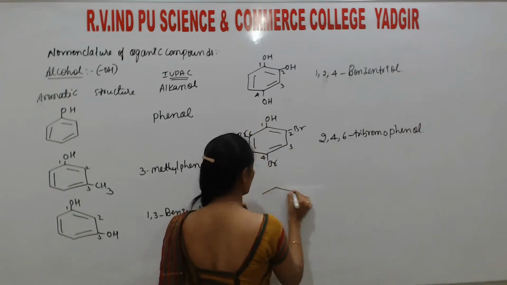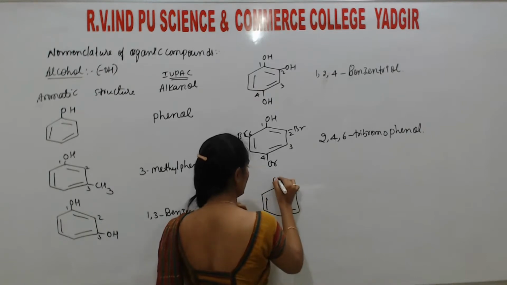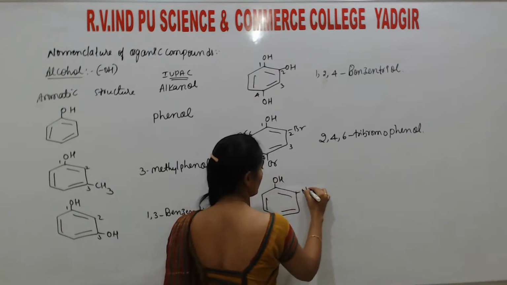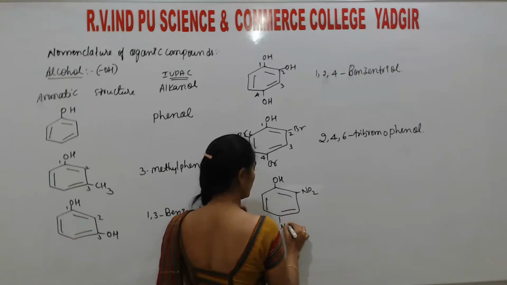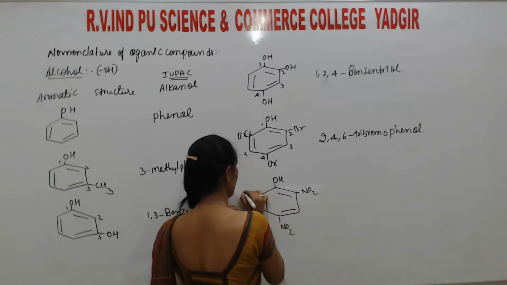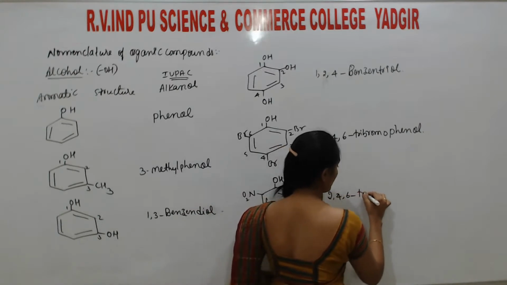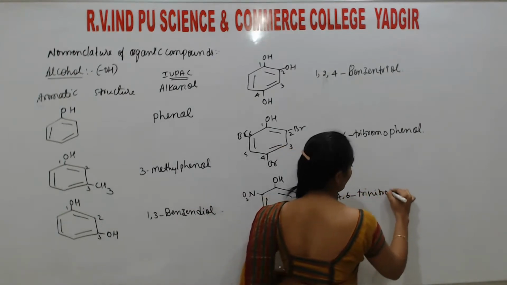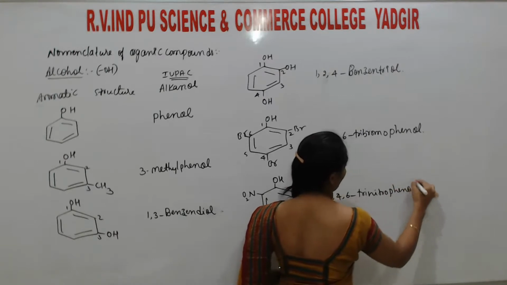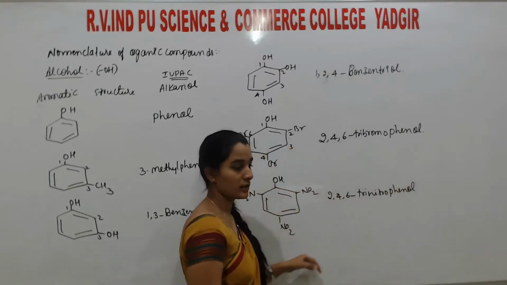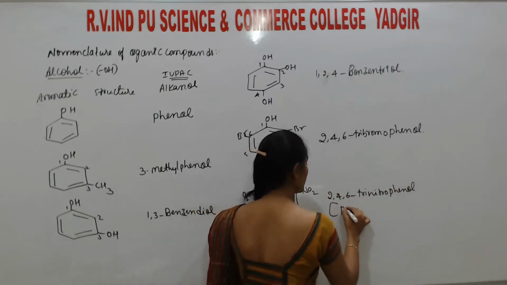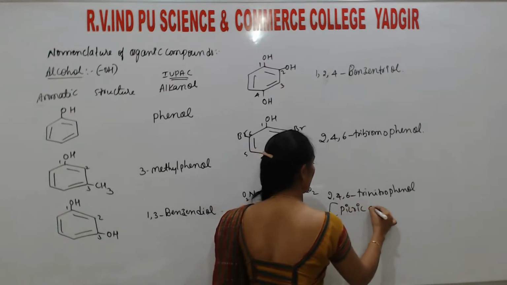So instead of that, if you take, okay, this is 2,4,6-trinitrophenol. Are you getting? So this is also called picric acid.